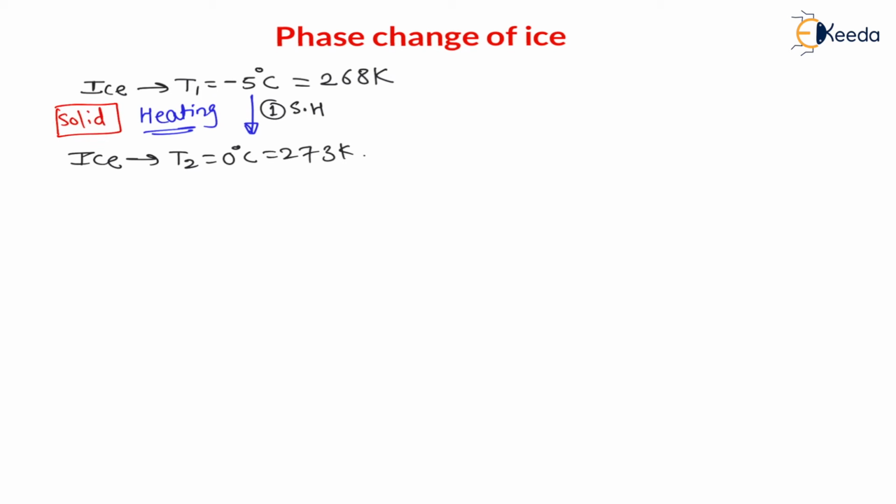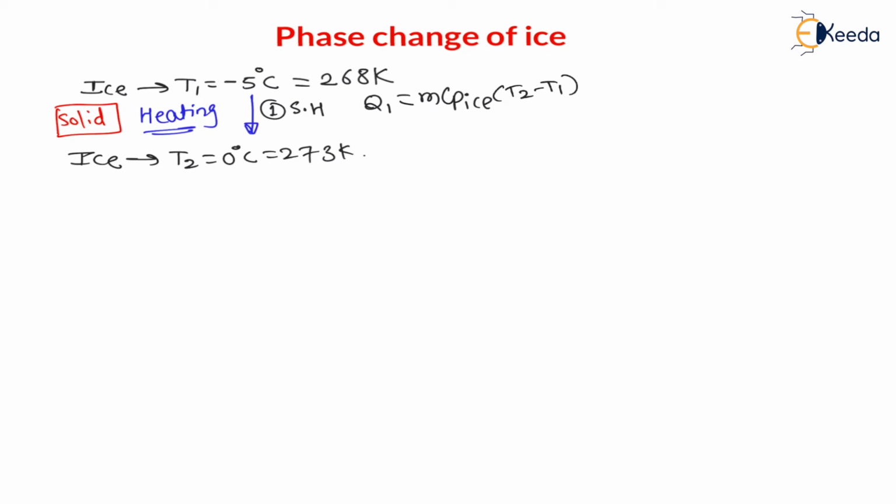Solid state. Now, for this solid state, the heat supplied in state 1 will be equal to, now during temperature change, heat is mcdT. Therefore, here m Cp of ice, because it is in solid state. Therefore, we have to consider specific heat of ice: m specific heat of ice into T2 minus T1. This is the heat supplied, right?